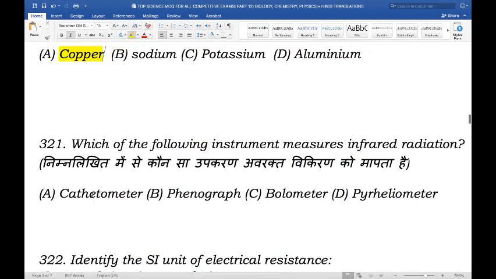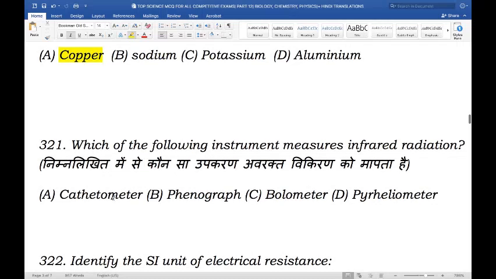Moving on. Which of the following instruments measures infrared radiation? Is it cathetometer, phenograph, bolometer, or friheliometer? And the right answer here is bolometer. Bolometer is an instrument for measuring radiation by means of rise in temperature of a blackened metal strip in one of the arms of a resistance bridge.